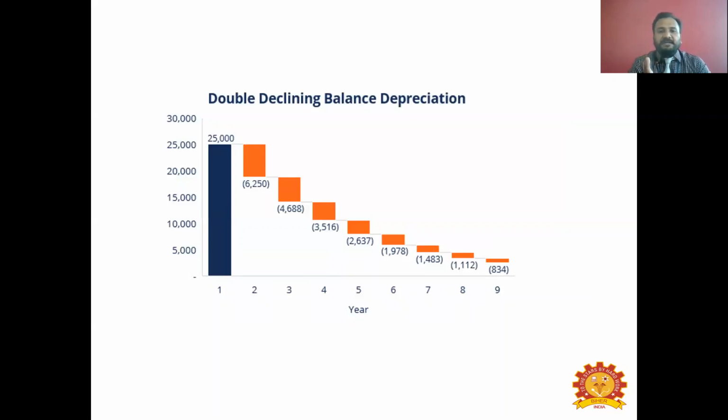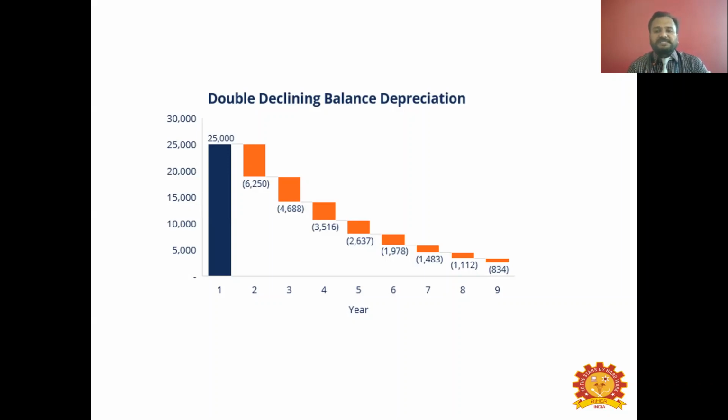So the remaining 19,000 approximately will be the value of the asset at the start of the second year. Again, there will be a depreciation amount in the second year, 4,688. This has to be subtracted from that 19,000. So the remaining 15,000 will be kept as the value of the asset at the start of the third year. This balance will get declined over the years. That is why it is called the double declining balance depreciation method.